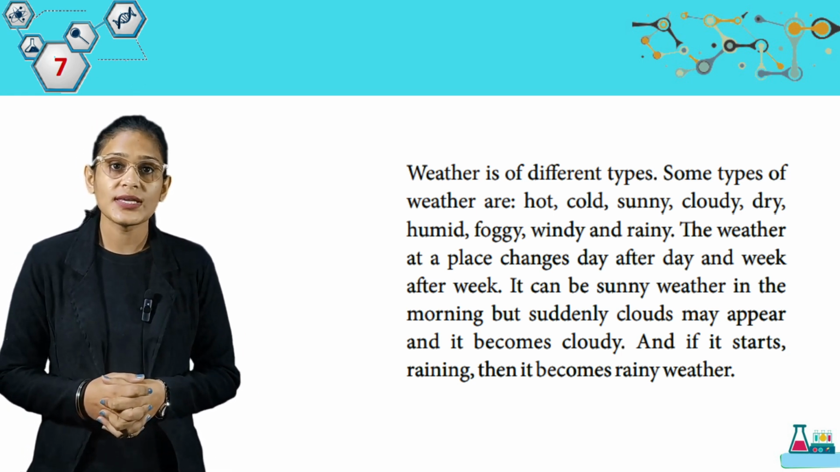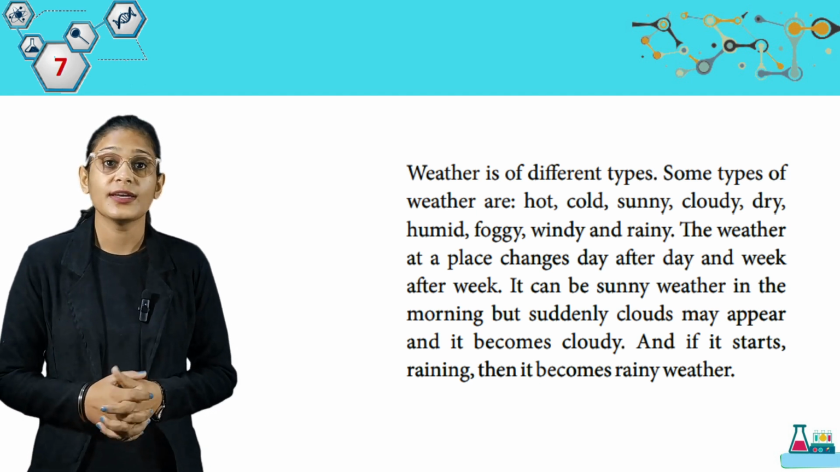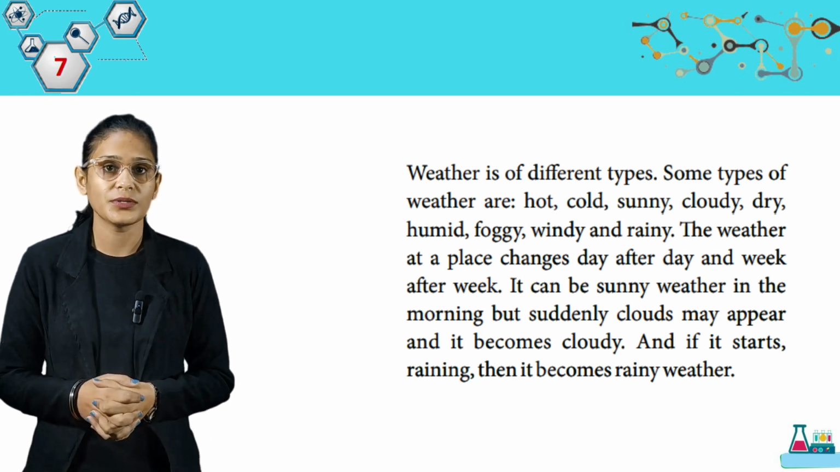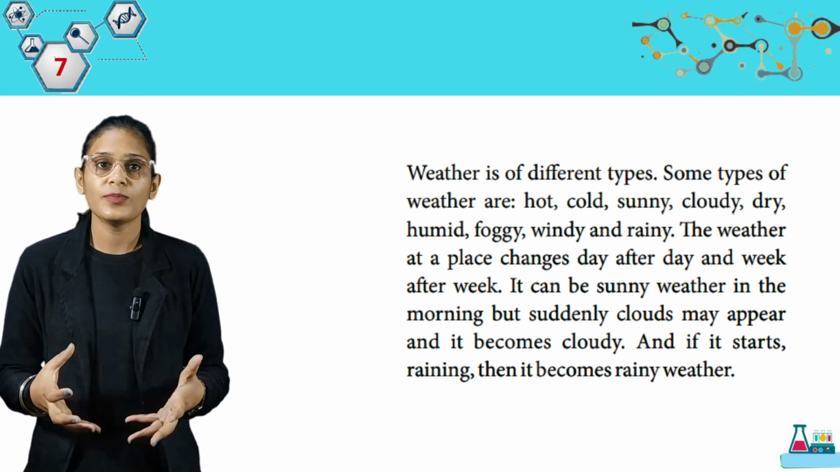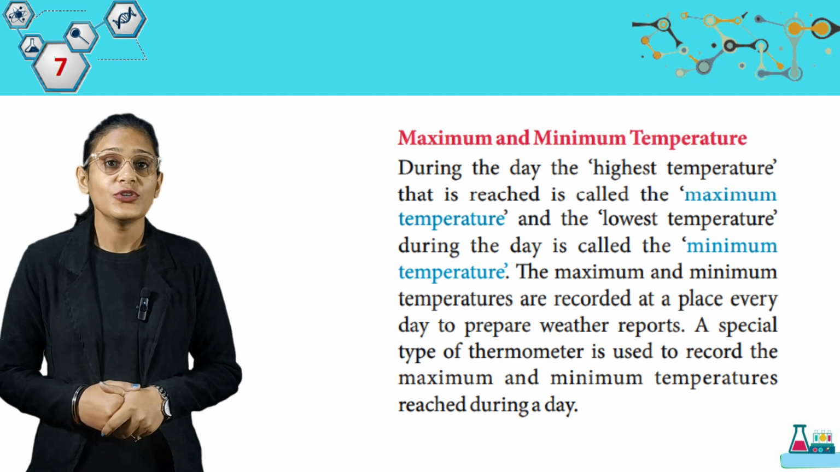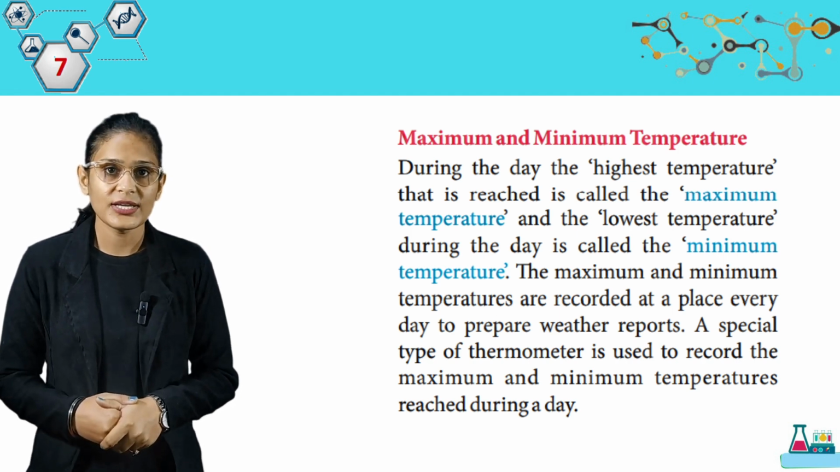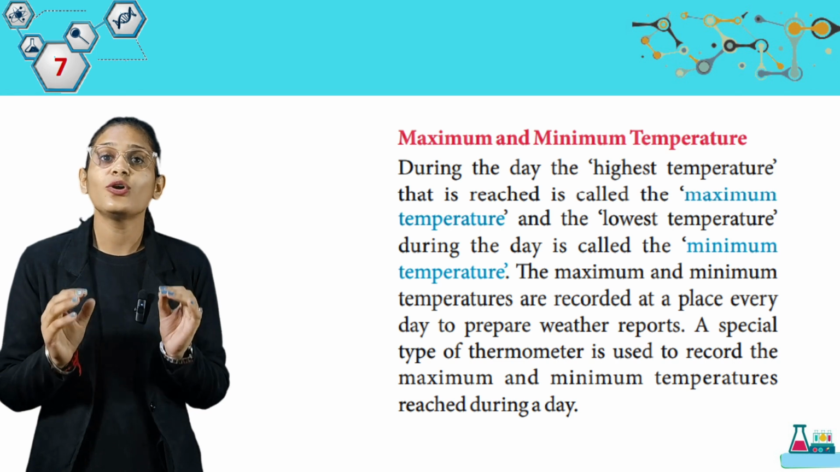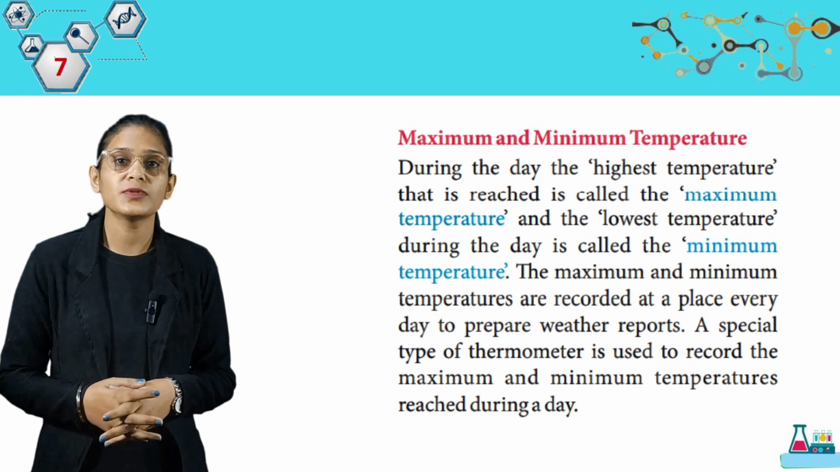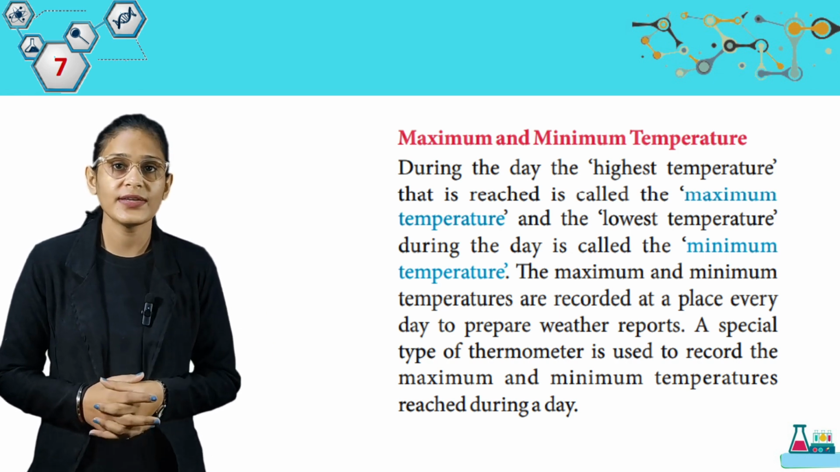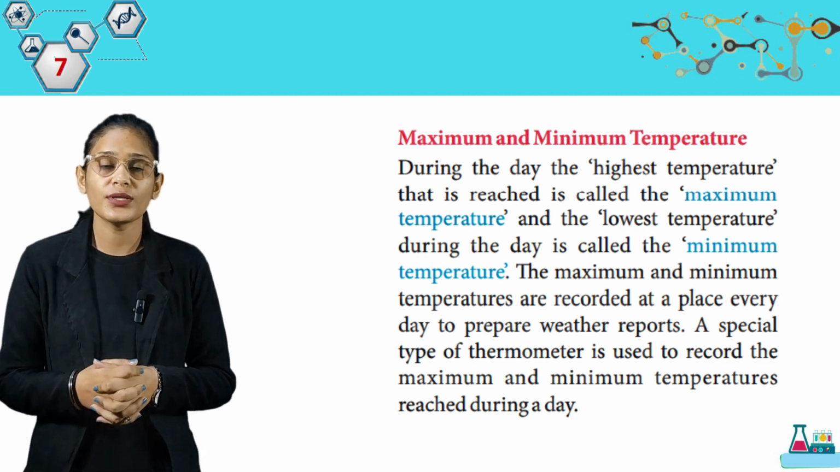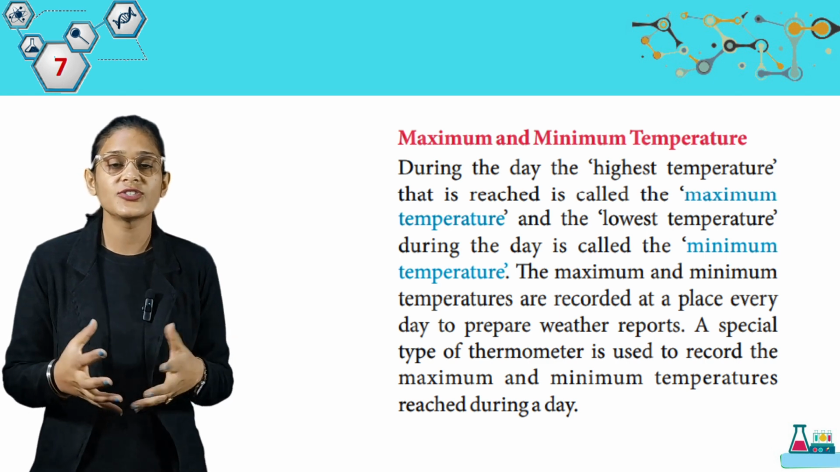The weather at a place changes day after day and week after week. It can be sunny weather in the morning, but suddenly clouds may appear and it becomes cloudy. And if it starts raining, then it becomes rainy weather. Here we have maximum and minimum temperature. During the day, the highest temperature that is reached is called the maximum temperature, and the lowest temperature during the day is called the minimum temperature. The maximum and minimum temperatures are recorded at a place every day to prepare weather reports. A special type of thermometer is used to record the maximum and minimum temperature reached during a day.